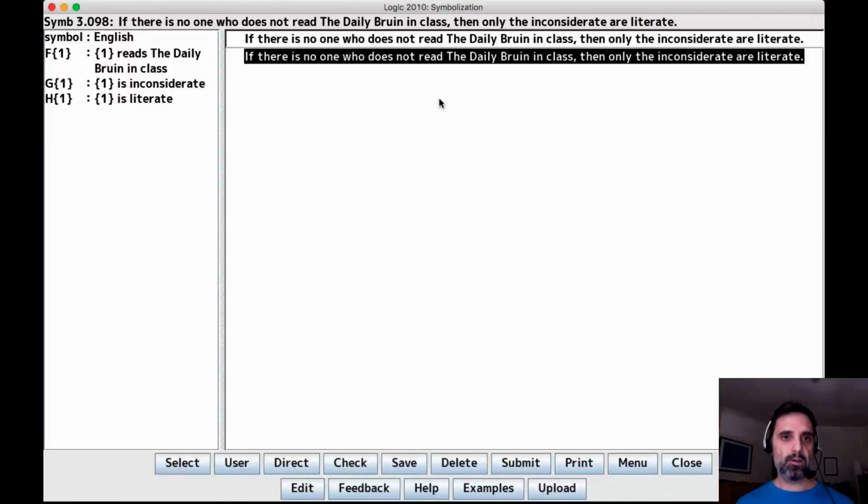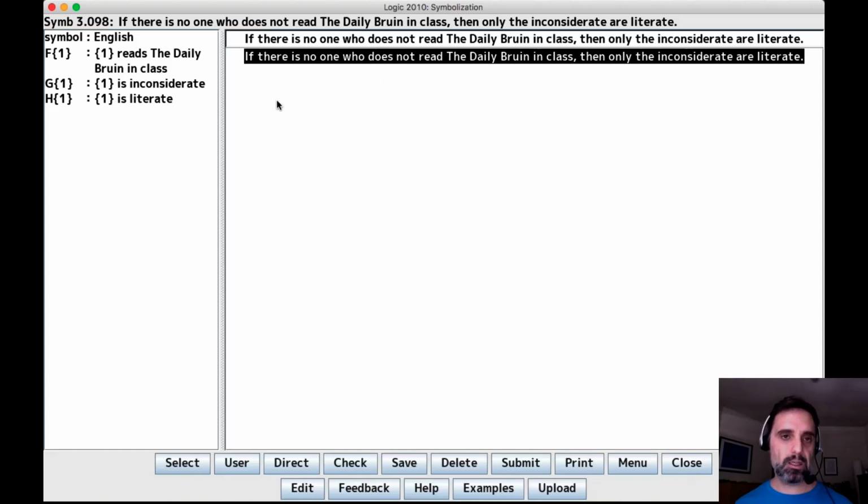Here we have symbolization 398. If there is no one who does not read the Daily Bruin in class, then only the inconsiderate are literate. This is a hard sentence to understand because of this "no one who does not read the Daily Bruin," and then "only the inconsiderate are literate." But we can break it down piece by piece.